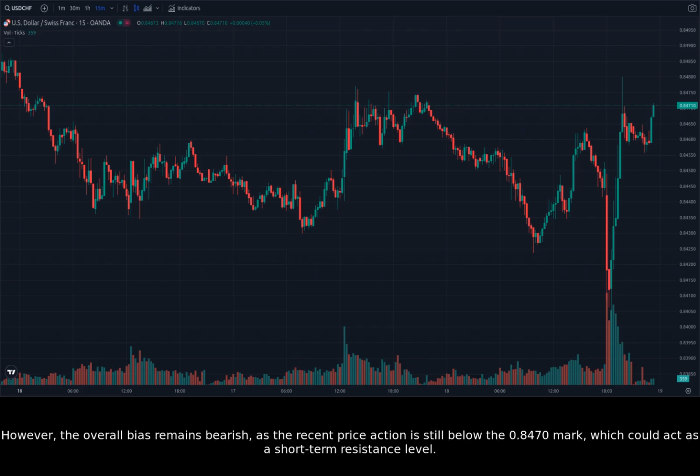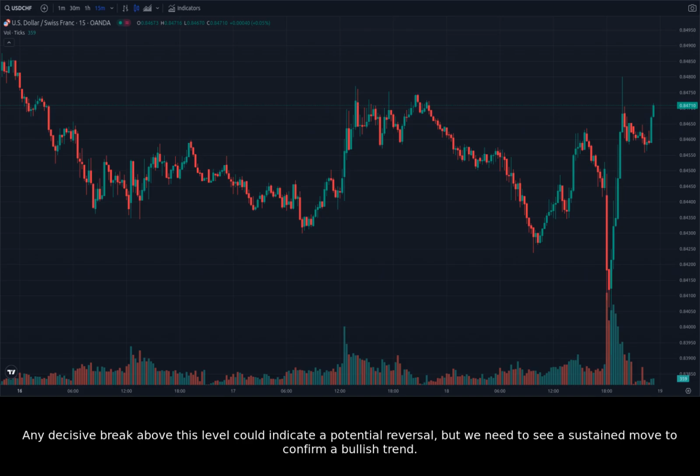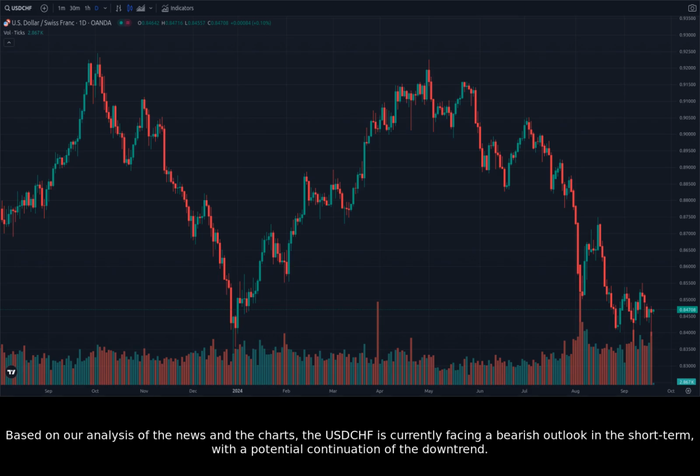However, the overall bias remains bearish, as the recent price action is still below the 0.8470 mark, which could act as a short-term resistance level. Any decisive break above this level could indicate a potential reversal, but we need to see a sustained move to confirm a bullish trend.